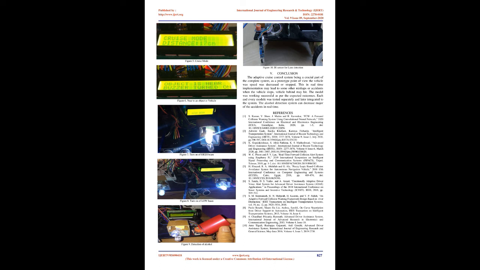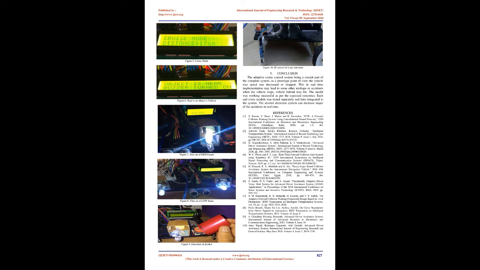Figure 4 displays the normal mode of working of the module where the distance between the two vehicles is inside the defined threshold. Once the distance reduces below the threshold, the vehicle automatically turns to cruise mode, which is displayed in figure 5. At the stage where the distance is still less, the vehicle is automatically turned off, as displayed in figure 6. The glaring effect working is displayed in figures 7 and 8 by turning on low and high beams when required. Figure 9 displays the detection of alcohol. The lane departure warning system is detected based on the IR sensor incorporated, as shown in figure 10. IR sensor for lane detection.